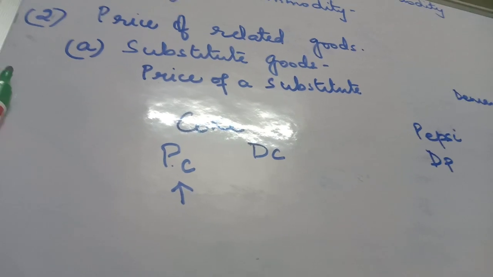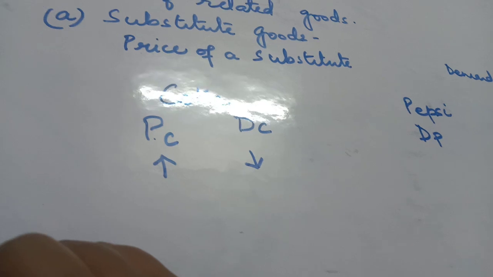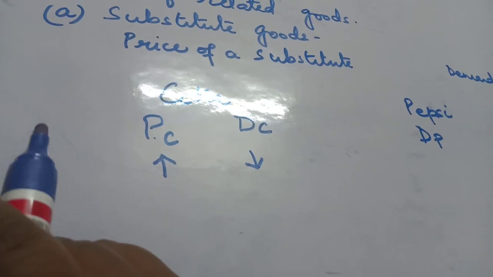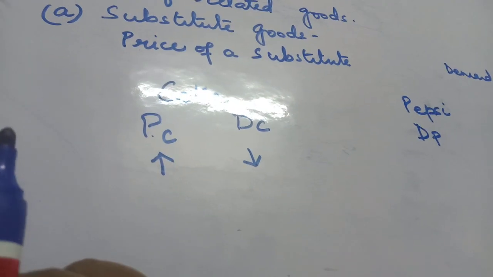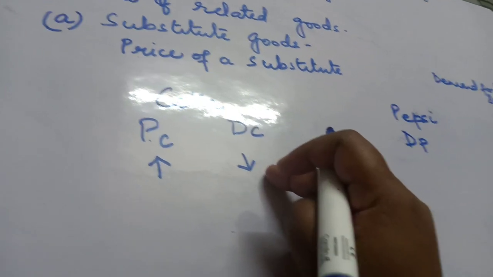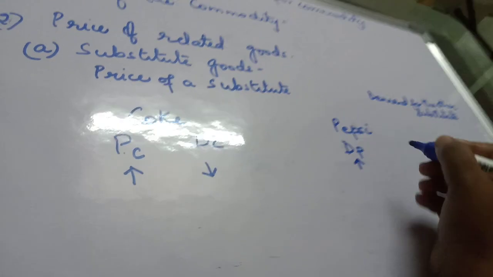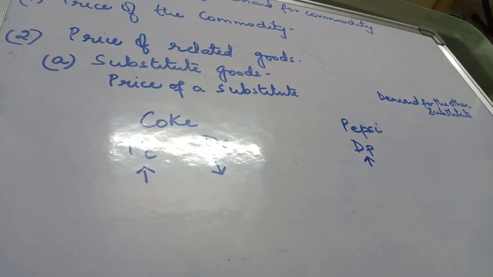So when the price of Coke increases, naturally the demand for Coke falls. But that satisfaction has to be fulfilled. So because you have decreased the demand for Coke, there will be an increase in the demand for Pepsi.